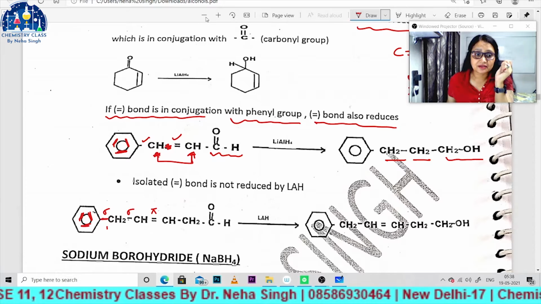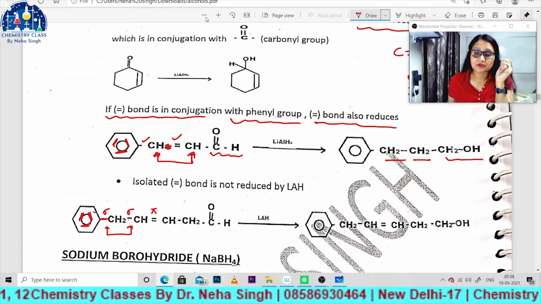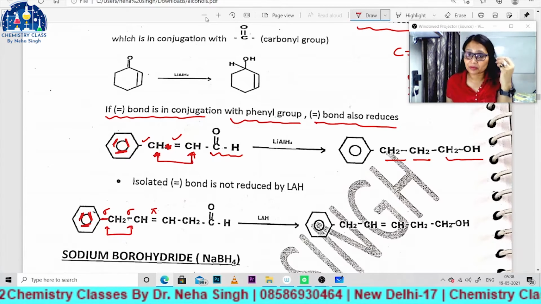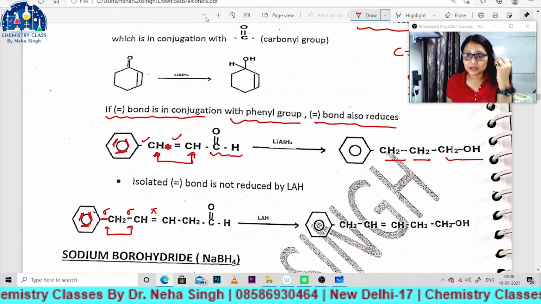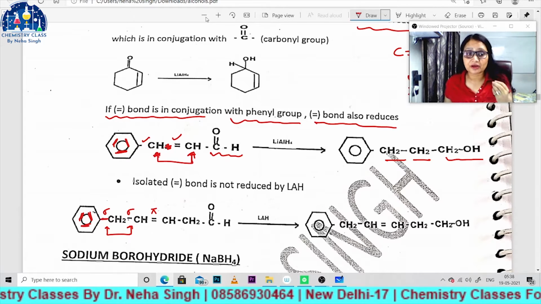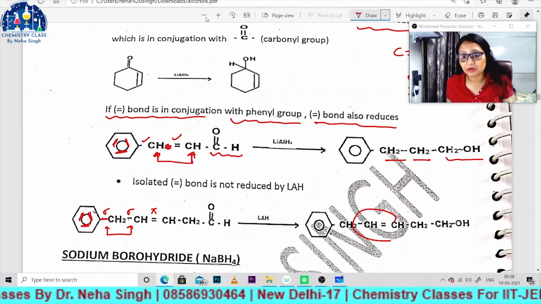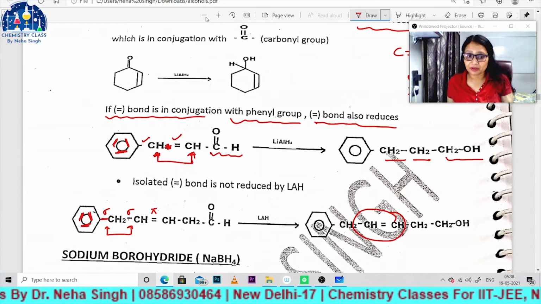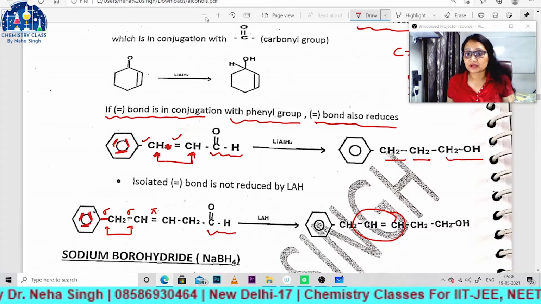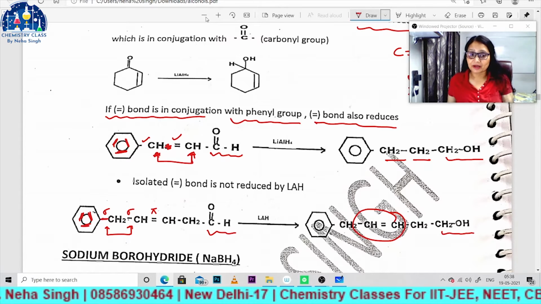So here are 2 sigma bonds. So there is no conjugation with the carbon double bond carbon. That means carbon double bond carbon is not in conjugation with the phenyl ring. So it cannot be reduced with the help of lithium aluminum hydride. Only this CHO group will reduce into 1 degree alcohol.